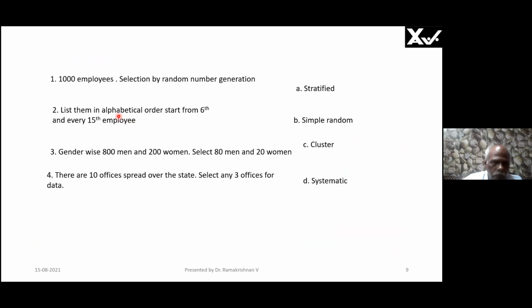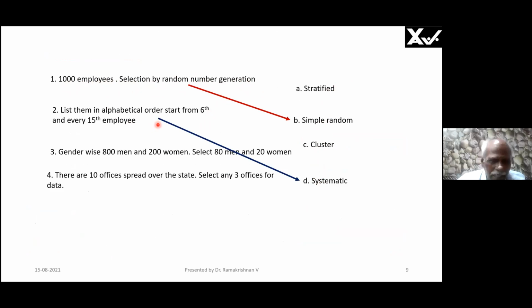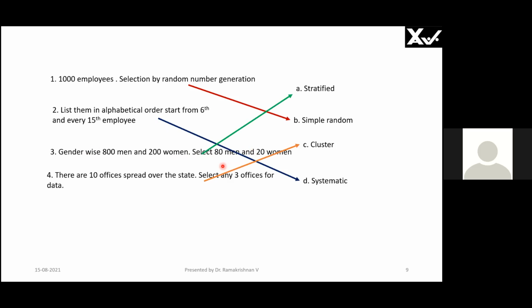Now tell me, can you match these things? These are all 1,000 employees there. Selection by random number generation. Can you match with these ABCD options? What option? Please answer. One is B. Yes, one is B. Very good. Thank you. Next one. List of... Systematic. Second is D. Yes, systematic. Then? Yes. Gender wise. Stratified. Yes. Then finally cluster.